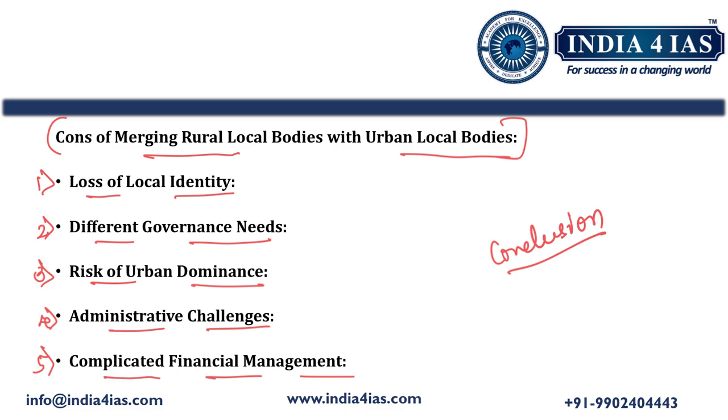While merging rural and urban local bodies could lead to more efficient governance and balanced development in peri-urban areas, it also carries the risk of diluting the distinct identities and needs of rural communities. A balanced approach is necessary where rural and urban local bodies can collaborate on shared challenges while maintaining their distinct governance structure to address their unique needs.